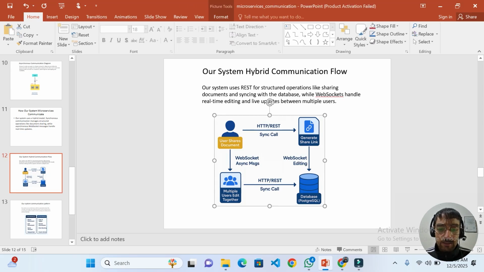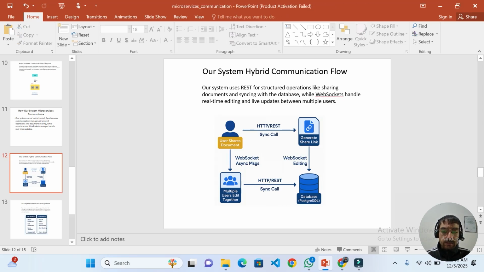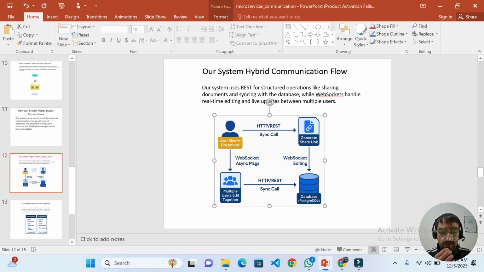If we elaborate this, according to our system, the user clicks to generate the link. The RESTful API sends a request to the database, and in the response, the user gets a URL for sharing with other users to collaborate on his document. Then, using WebSocket, multiple users communicate.